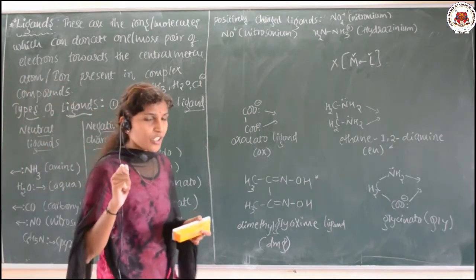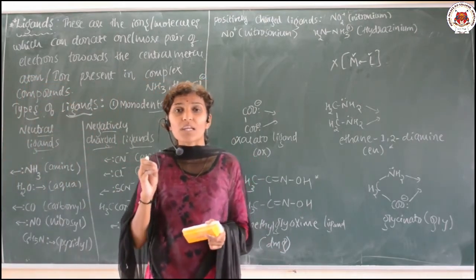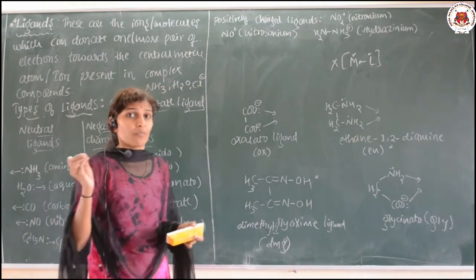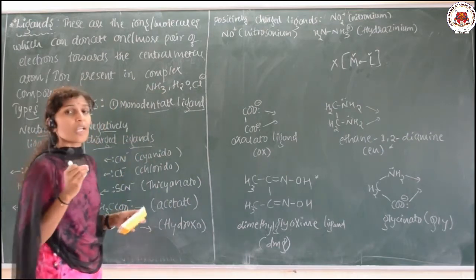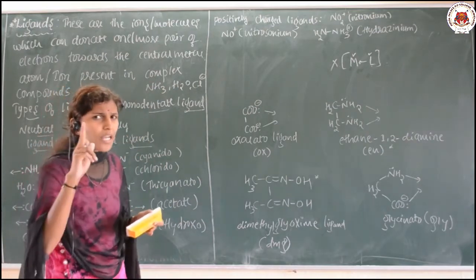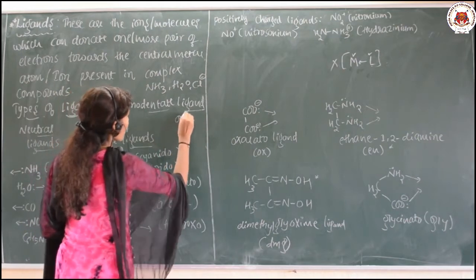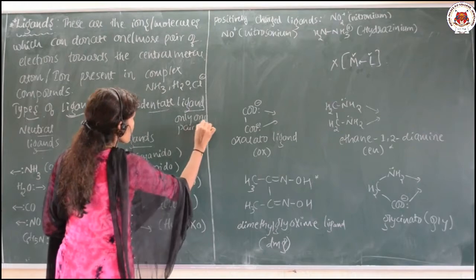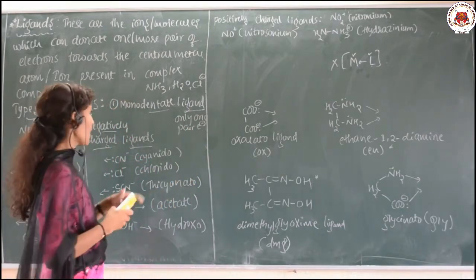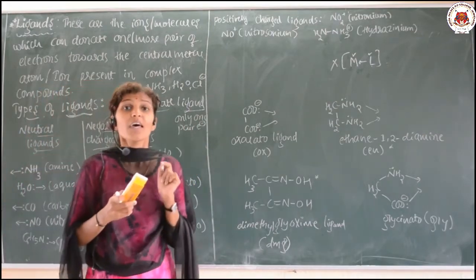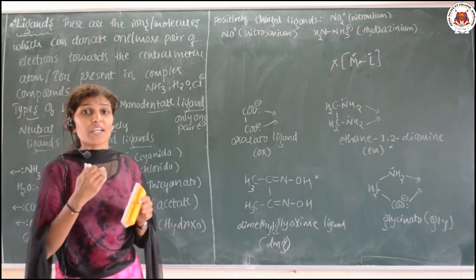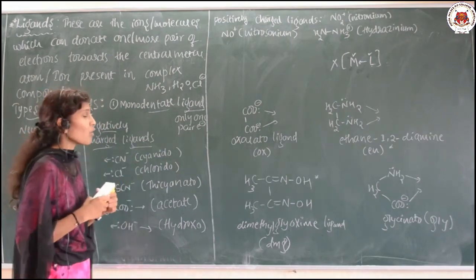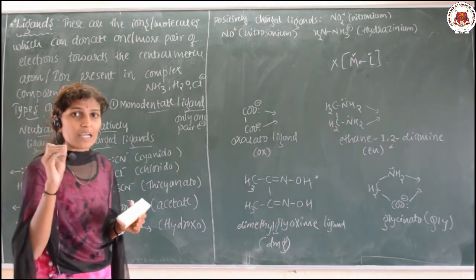These are the ligands which can donate one pair of electrons, only one pair of electrons, to the central metal atom. Those are nothing but monodentate ligands, which can donate only one pair of electrons. And these have only one donor atom. It means the donating atom will be only one. That's why these are also called unidentate ligands.